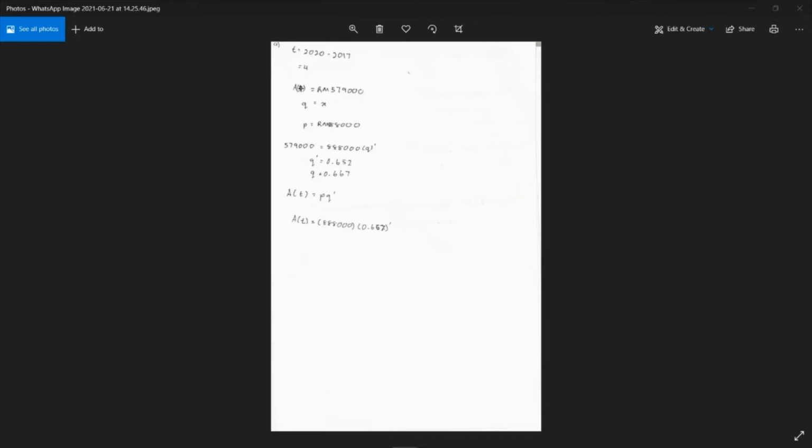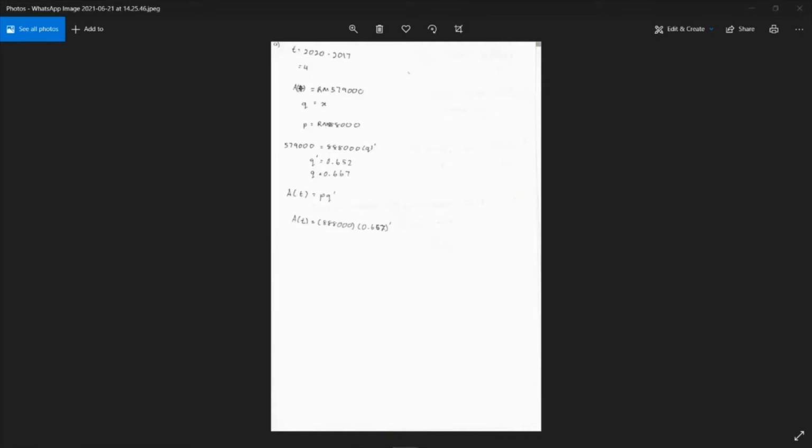Today I will present the solution for question A, the population question. The question is: a slow economy caused Mega Holding annual revenue to drop from 888,000 in 2017 to 579,000 in 2020.